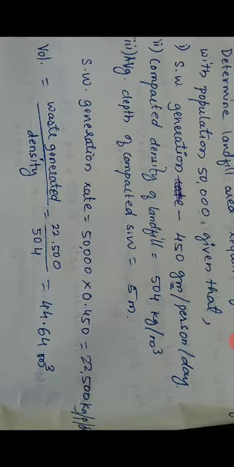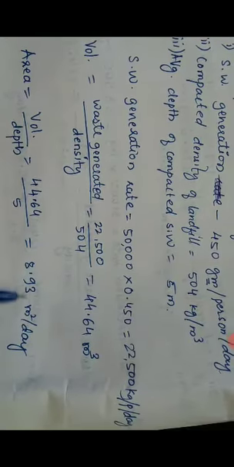Then we'll find out the area. Area is volume by depth. So volume is 44.64 divided by the average depth of the compacted waste, which is 5 meters. If you do this, you will get 8.93 meter square per day. Now this is the area required per day.